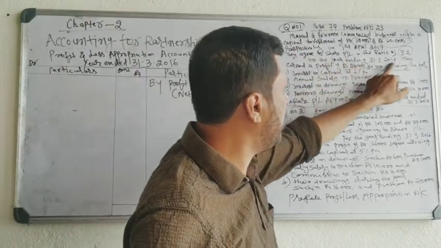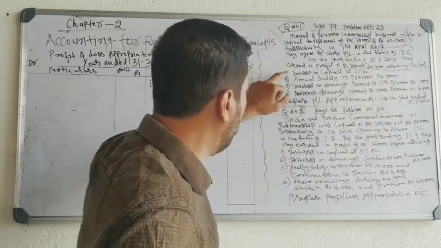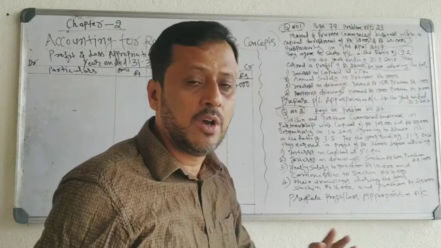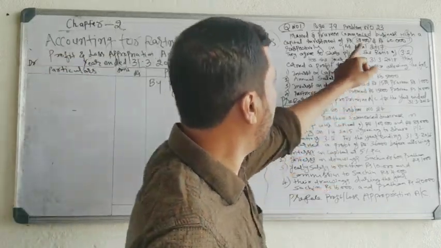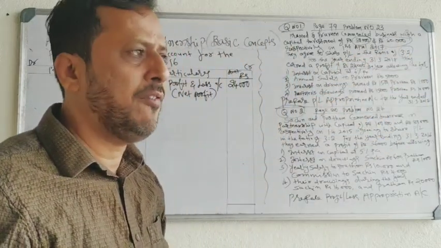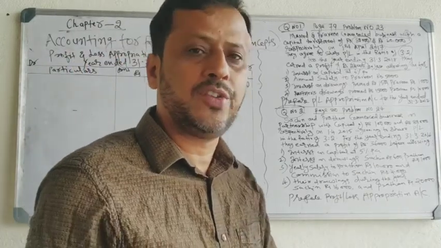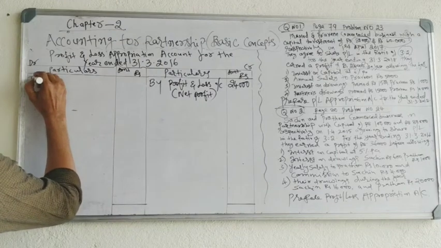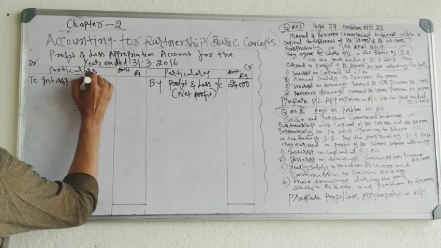For the year ending 31/3/18, they earned a profit of rupees 24,000 before allowing the following. Number 1, interest on capital at 6%. The firm will pay interest on capital to partners. See, partners have invested capital of 80,000 and 60,000, and on that amount the firm will pay interest on capital to partners. So it is an expense to the firm, record on the debit side. Number 2, interest on capital.